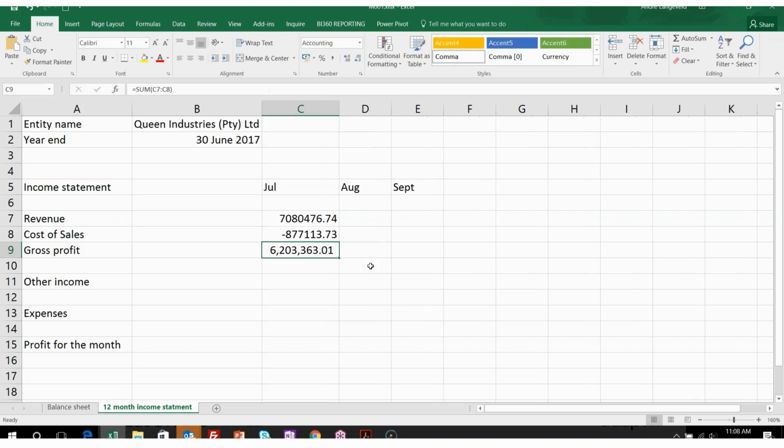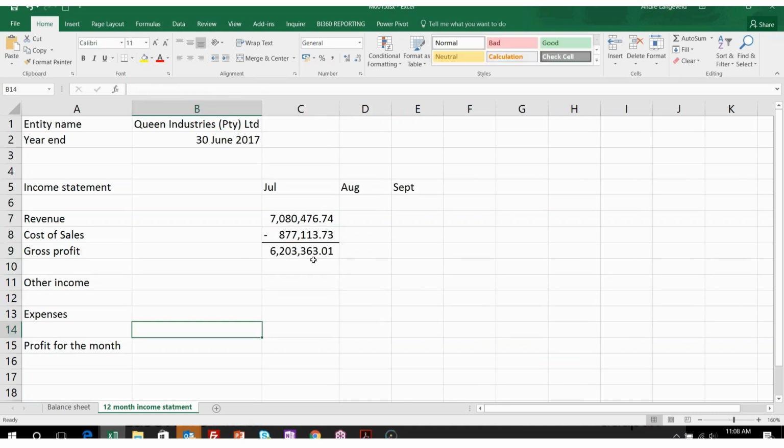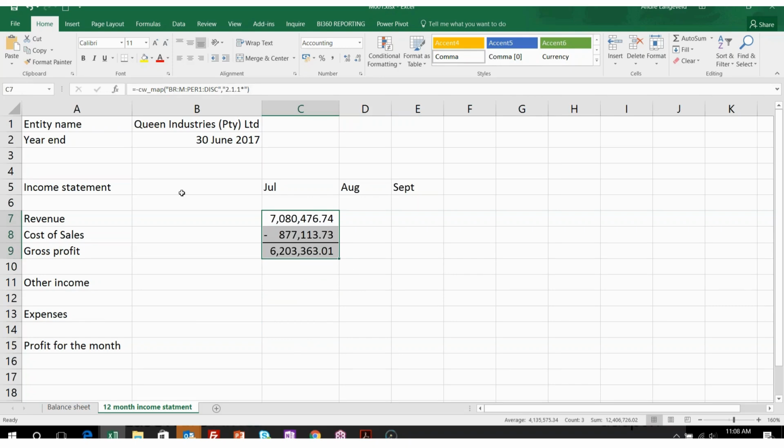Just want to quickly make it bigger. Sorry, it was actually 6.2 million for that month. Okay, again, I can put in a little line there just to indicate that that is my gross profit. Okay, I'm going to do the same thing for my other income and expenses. Okay, and then work out a profit there. But for now, can I quickly ask you to go do the first part for me: revenue, cost of sales, and gross profit.